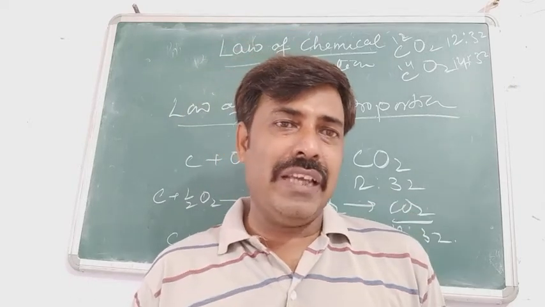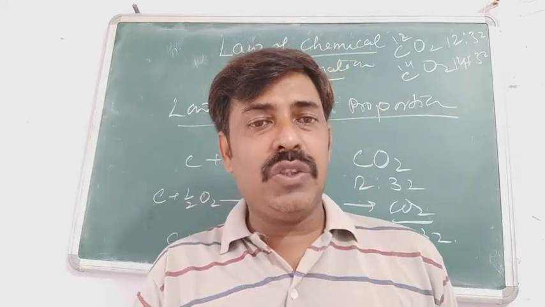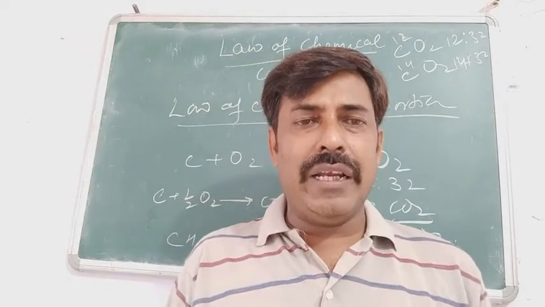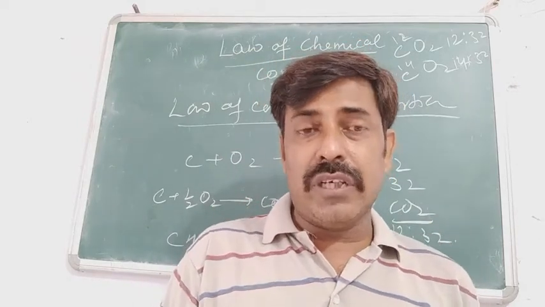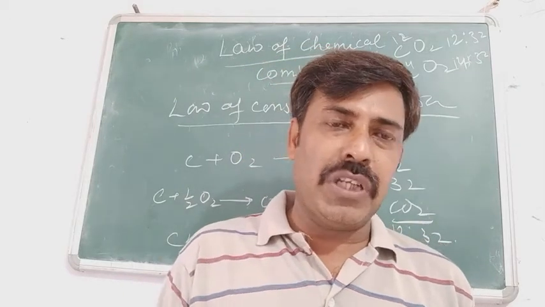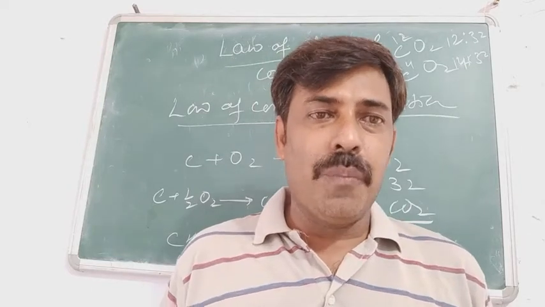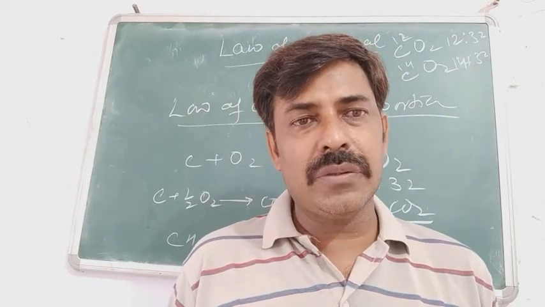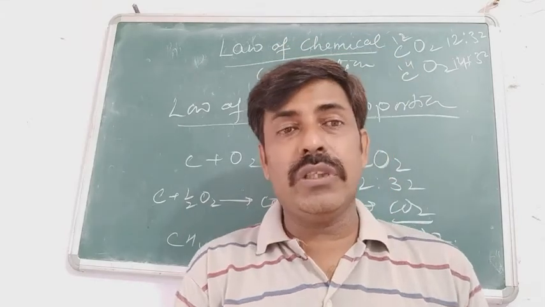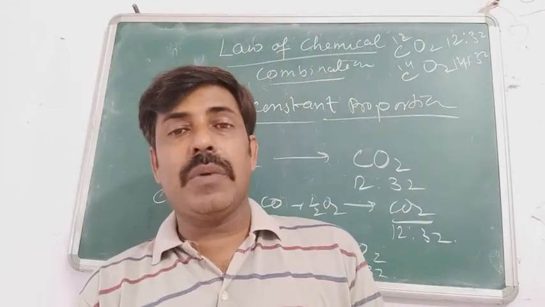So on the basis of average atomic masses, the ratio of the elements in any compound must remain constant, whether the formation takes place in a single step, multiple steps, or from a compound or element. We are not using the atomic mass of a specific isotope, we are using average atomic masses.